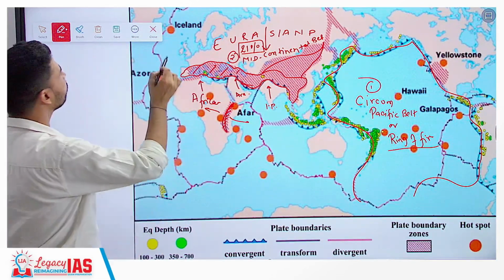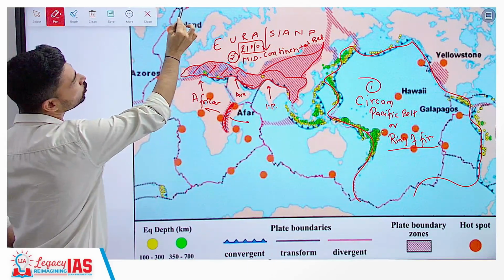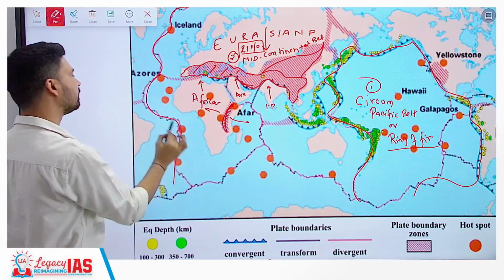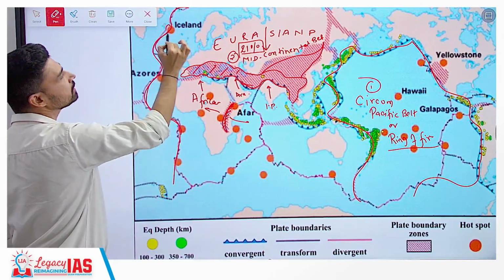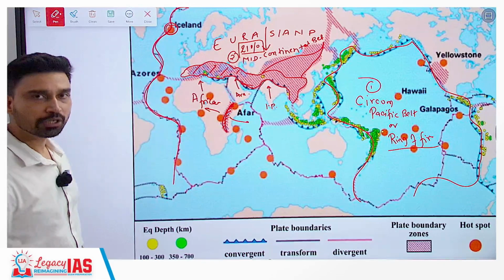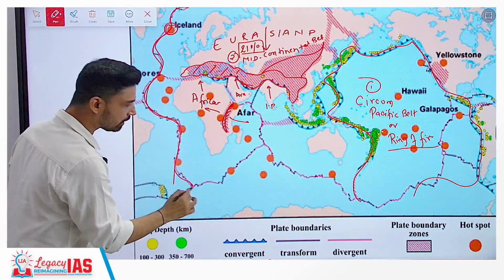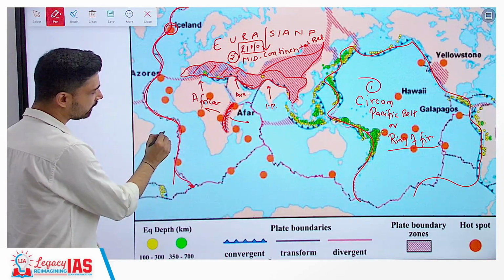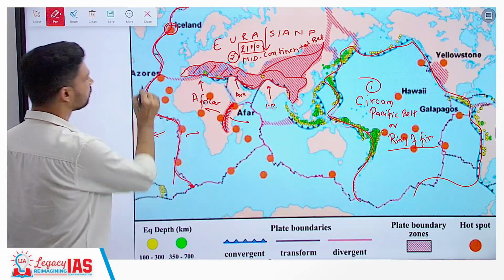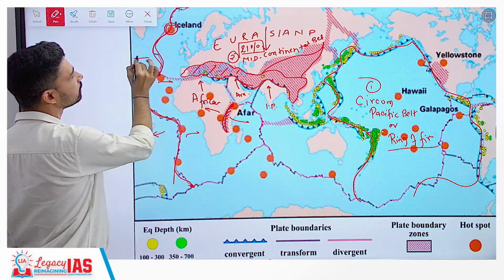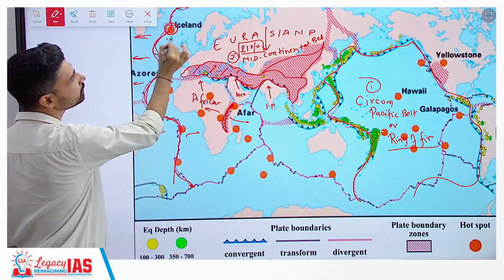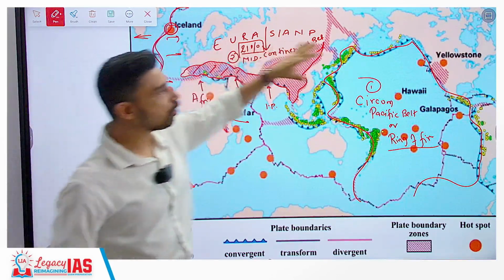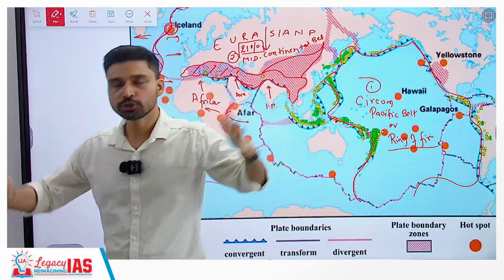Then you have the belt in the middle of the Atlantic Ocean. If you look at this particular area here, a roughly S-shaped belt, passing through the country of Iceland, a small country that you have here, all the way down to Antarctica or the southern ocean. Along this belt, the ocean plates are diverging, drifting, moving away from each other. Interestingly, it means that every year Europe and North America are drifting away from each other, and the distance between them increases.